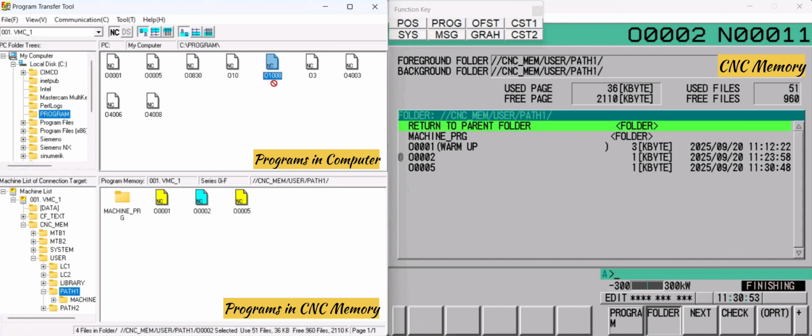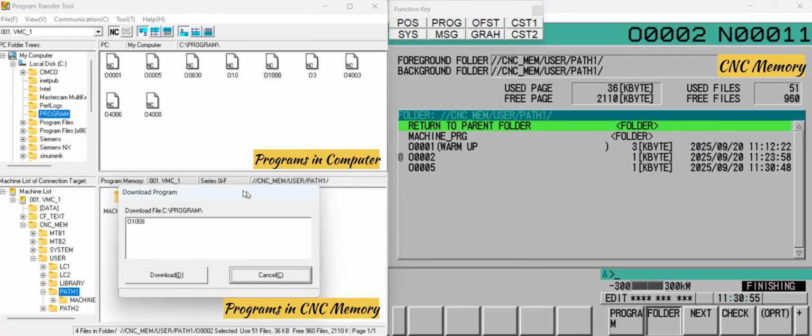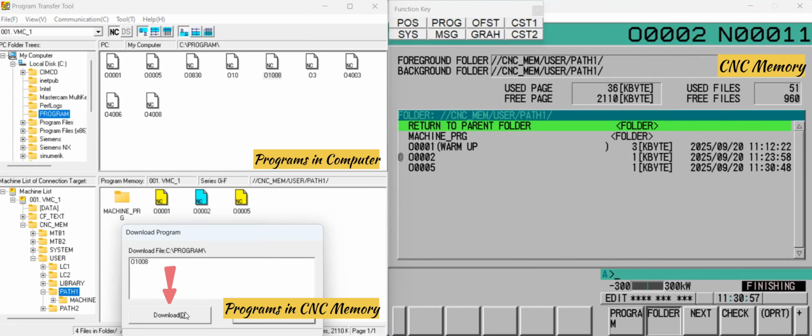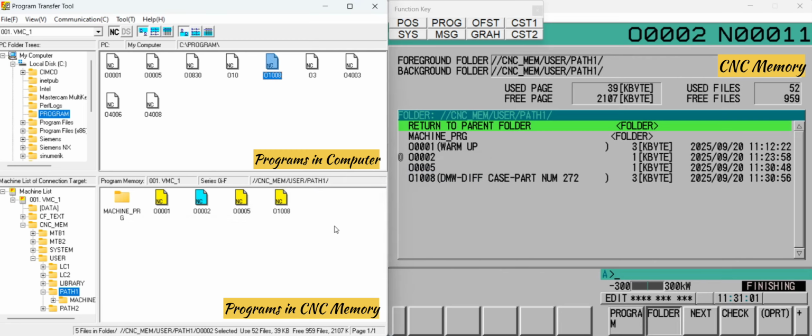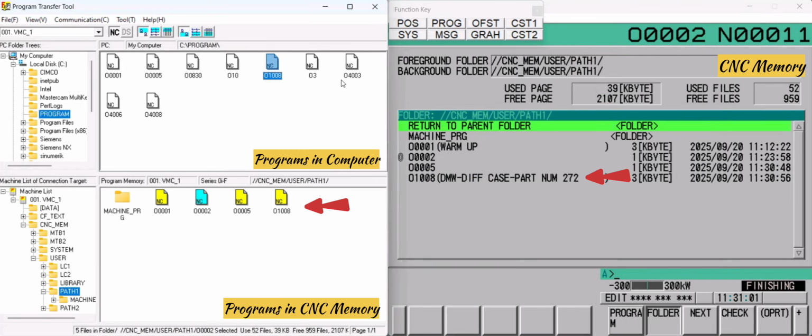Now we will drag another program number 01008. Press Download option. Press OK. You can see that another program number 01008 has been copied to CNC memory.